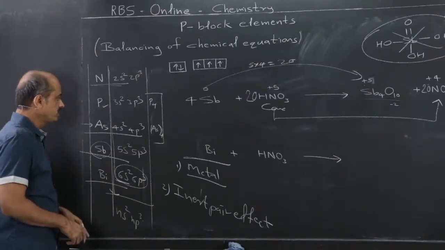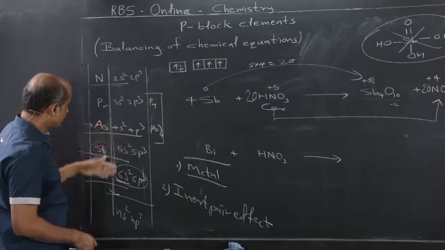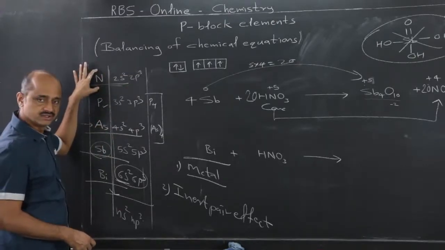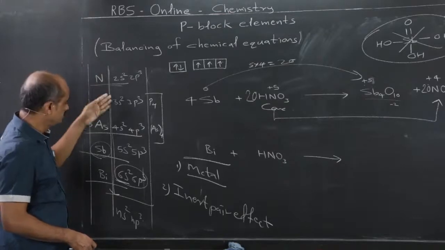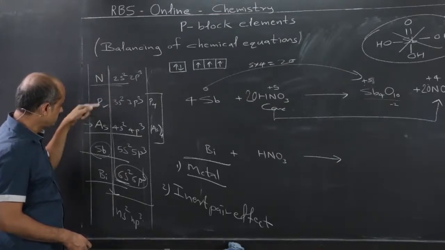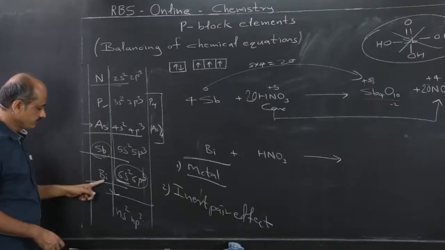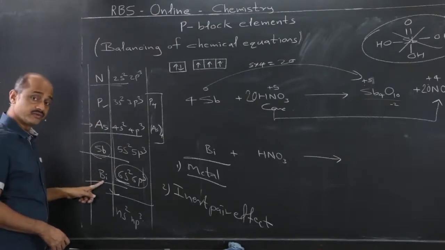And therefore, like what up till now down the group we have seen, this is not reactive because of different reasons: small size, strong bond, more overlapping. What we expect from phosphorus, arsenic, antimony, bismuth behaves in a different way.